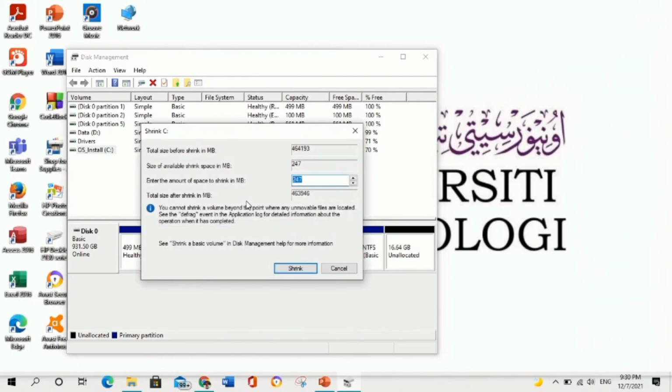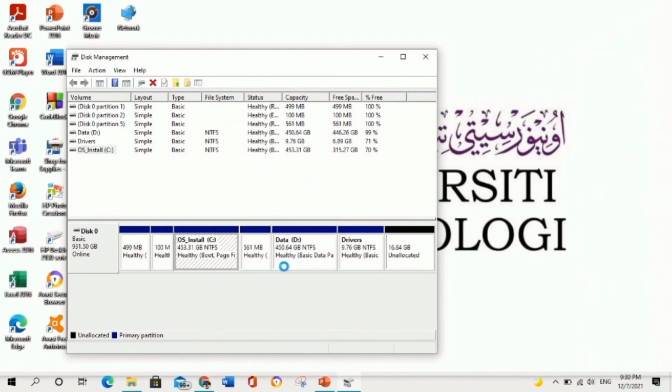Then, we need to fill in the amount of space that we want to shrink. After we enter the amount, click the Shrink button. It will take some time to shrink the space. After it is done, the new section, named Unallocated, will appear beside the OS Install.